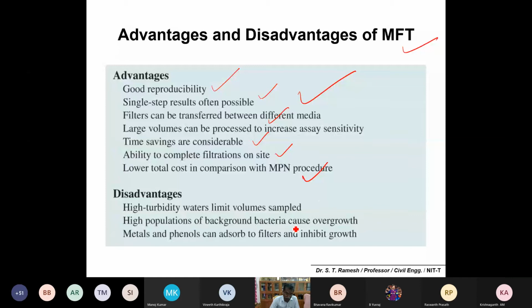And drawbacks are, highly turbid water cannot be filtered. That is important. And if there is a high population of background bacteria, it causes overgrowth. And if there are metals or phenols in the water, which may also inhibit the growth of your microorganisms, thereby your results may not be very effective. Okay, these are the advantages and drawbacks of membrane filtration techniques.